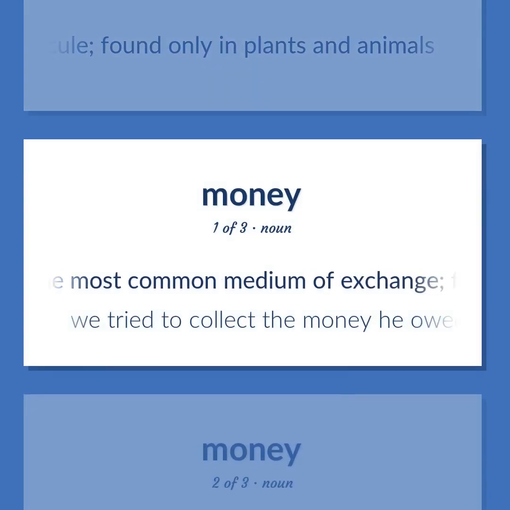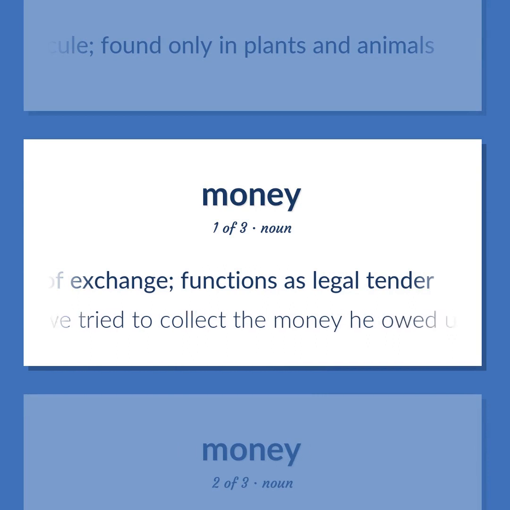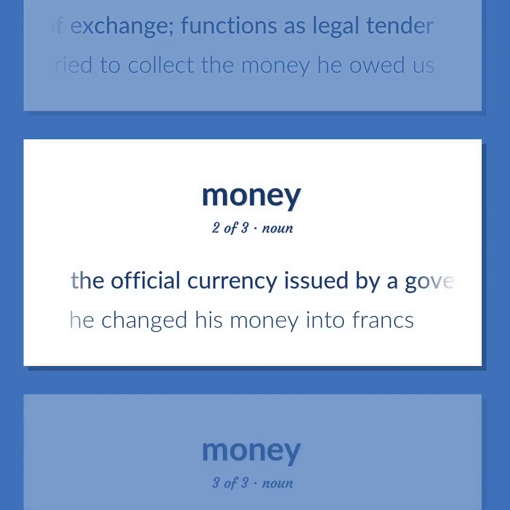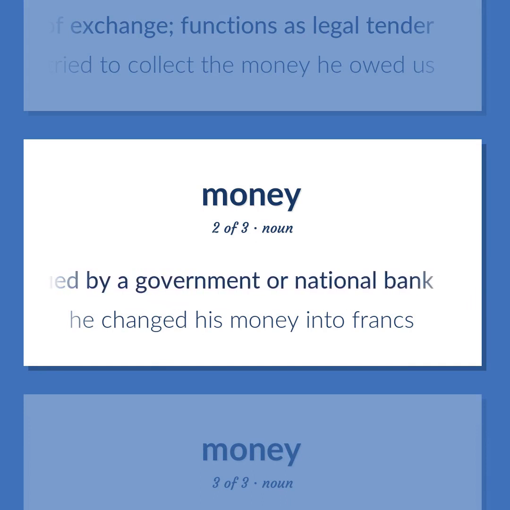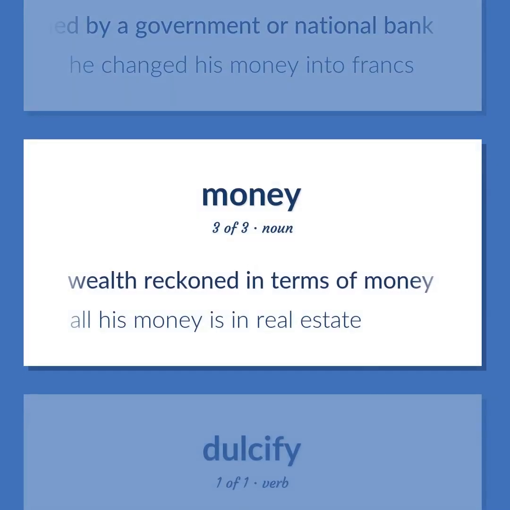The most common medium of exchange, functions as legal tender. We tried to collect the money he owed us. The official currency issued by a government or national bank. He changed his money into francs. Wealth reckoned in terms of money. All his money is in real estate.